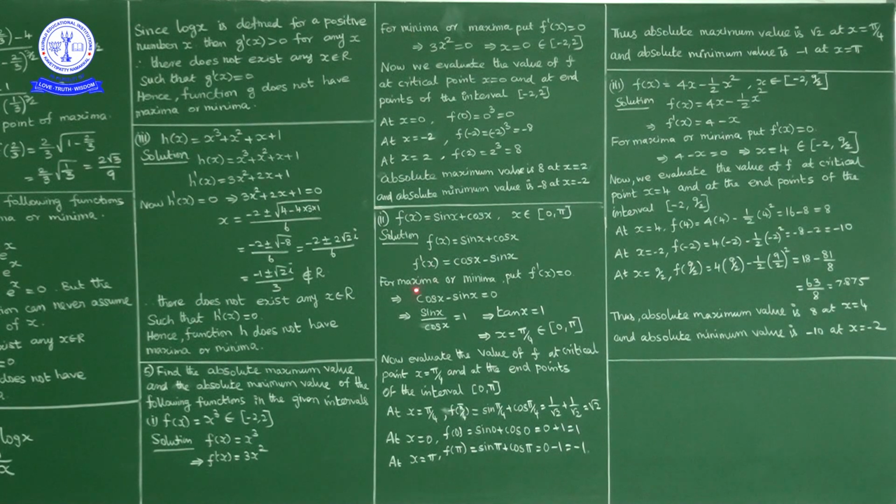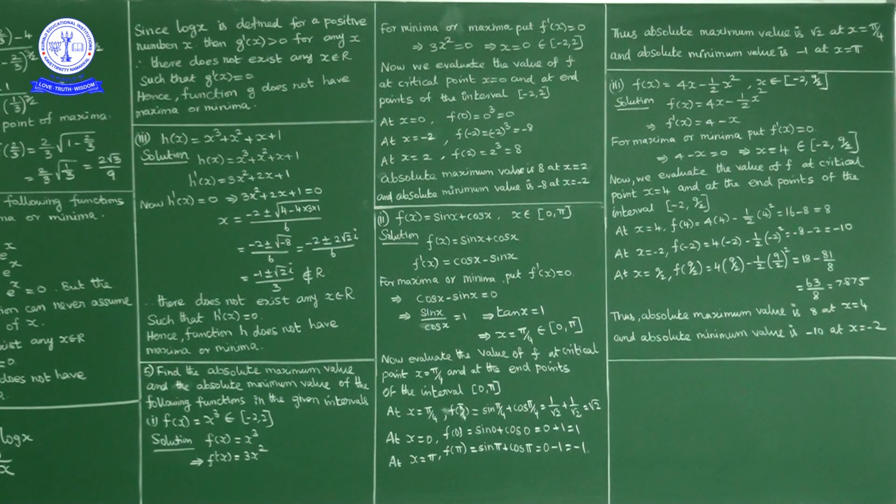For minimum or maximum, set it equal to 0. So cos x minus sin x equal to 0 means cos x equal to sin x, so sin x by cos x equal to 1, so tan x is equal to 1. Tan x equal to 1 in the first and second quadrant, where in the first quadrant we get x equal to pi by 4. So tan x equal to 1 means x is equal to pi by 4 in 0 to pi.